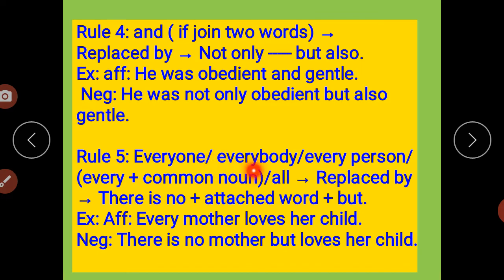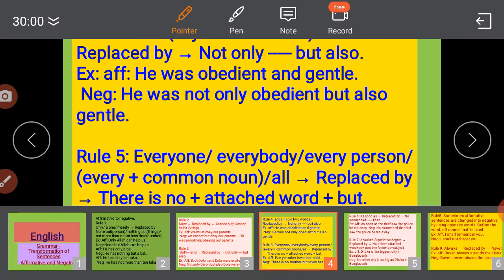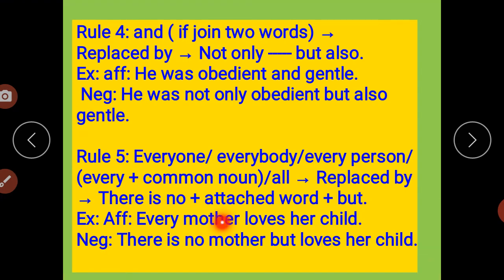Everyone, everybody, every person, all are replaced by "there is no" plus the attached word plus "but". ये रूल बहुत इम्पॉर्टेंट है, बहुत बच्चे मिस्टेक करते हैं इसमें. Every mother loves her child.